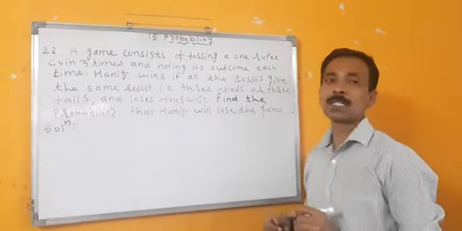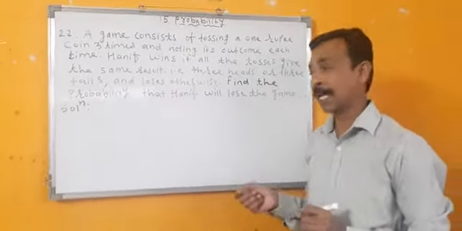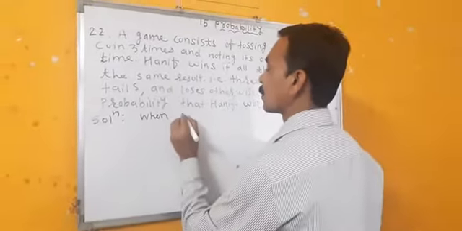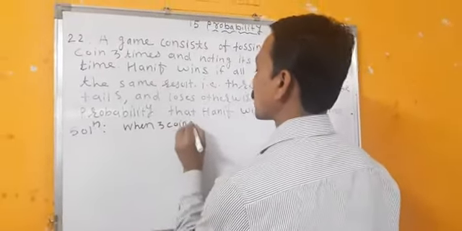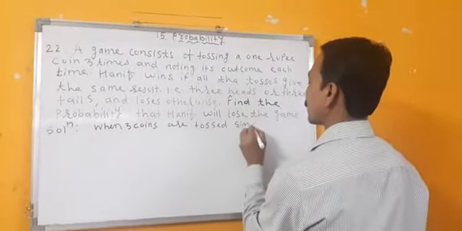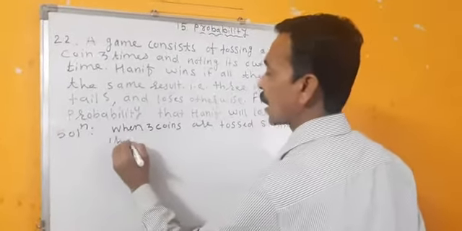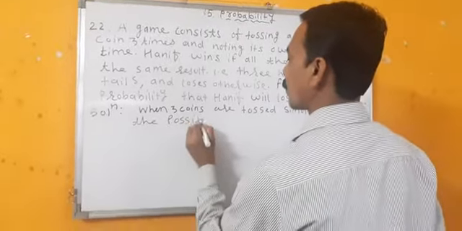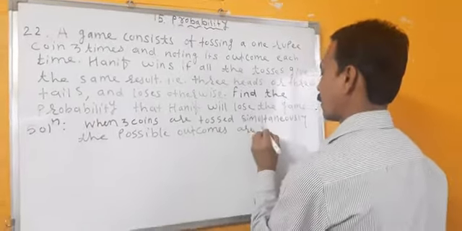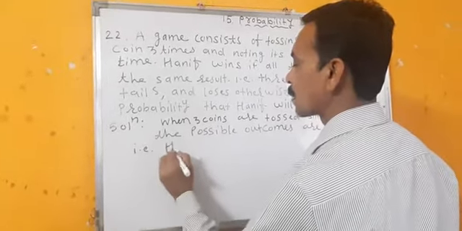When 3 coins are tossed simultaneously, the possible outcomes are 8. How many possible outcomes? 8. First I will start from here only. When 3 coins are tossed simultaneously, the possible outcomes are 8. Which are those possible outcomes?